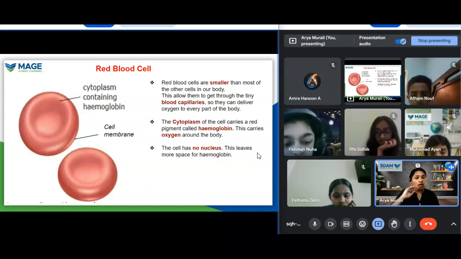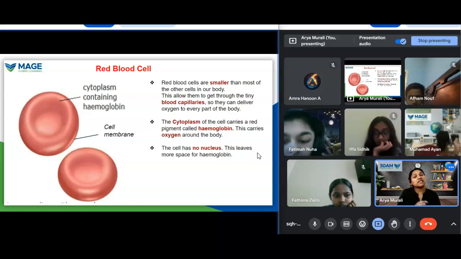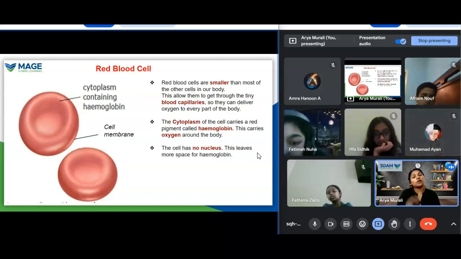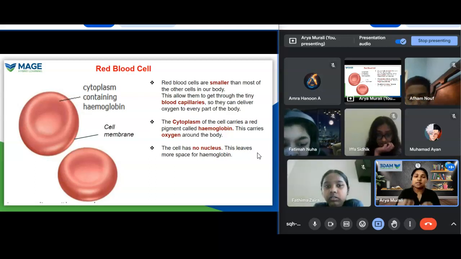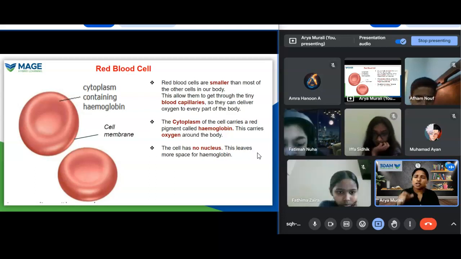So the red blood cells are small because they have to go through the tiny blood capillaries. For the smooth movement, red blood cells are small, and the cytoplasm carries hemoglobin. Red blood cells carry hemoglobin, and the function of the hemoglobin is to carry oxygen.